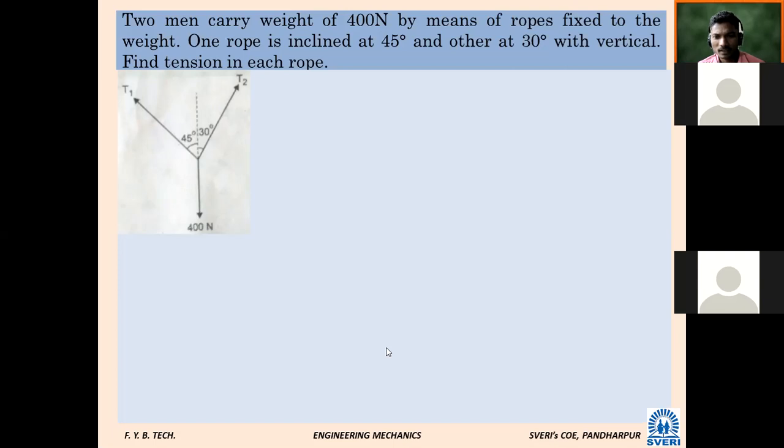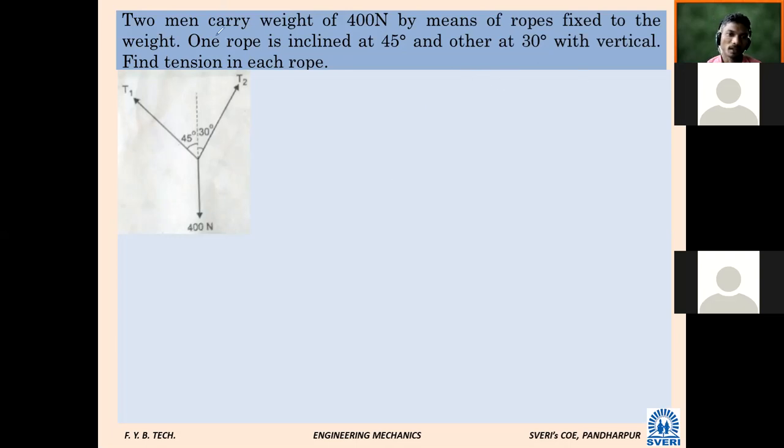Very simple. Actually, this problem could be there for MCQ. Two men carry a weight of 400 Newton, and their inclination is given with the vertical. So even if the diagram is not given, you should be able to find the answer.